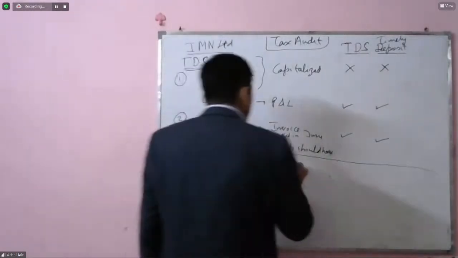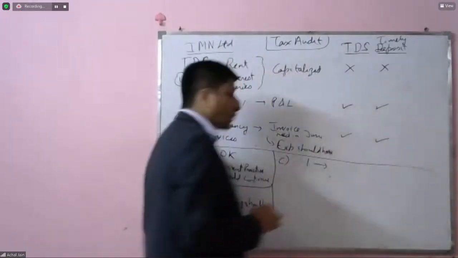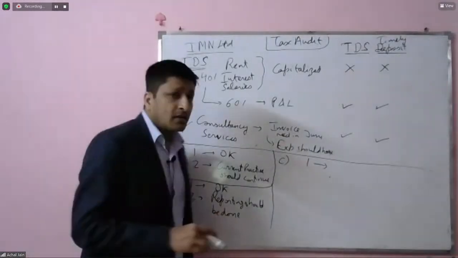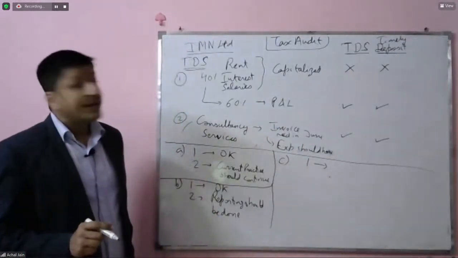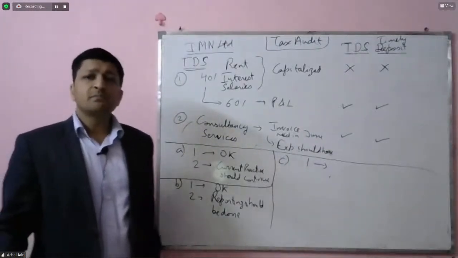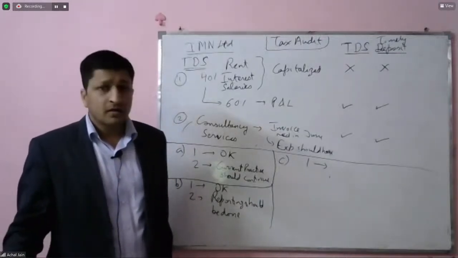Okay, now on option C, on this point number 1, actually, in TDS, there's one thing which has been missed by both management as well as the auditor. What?